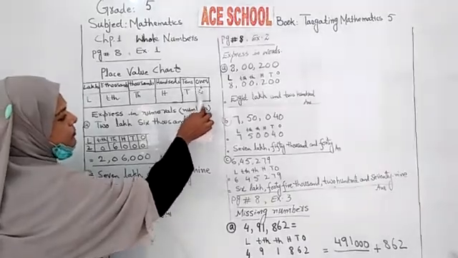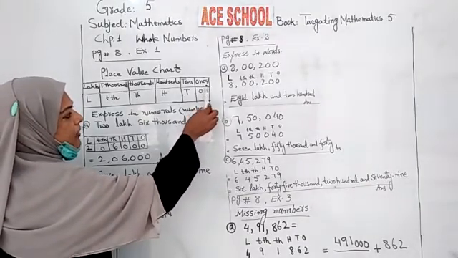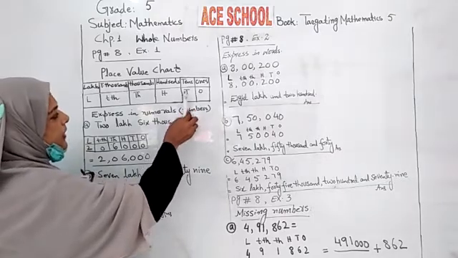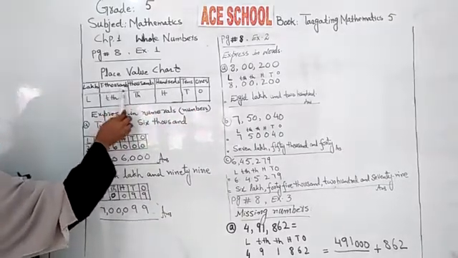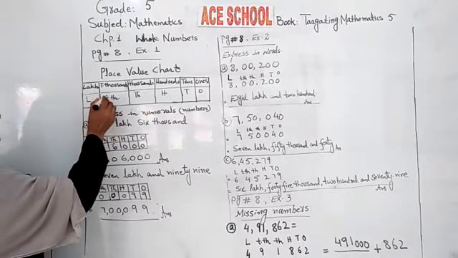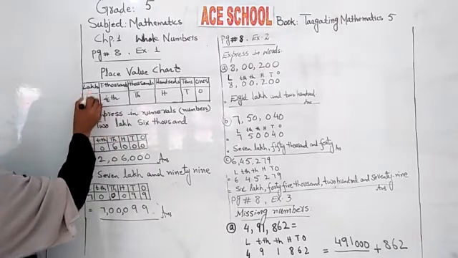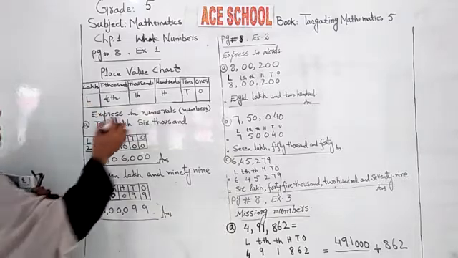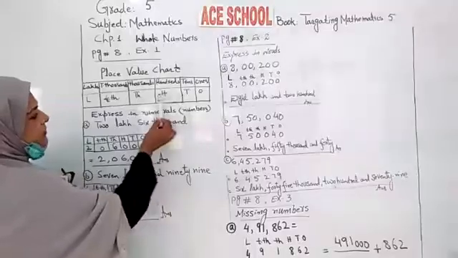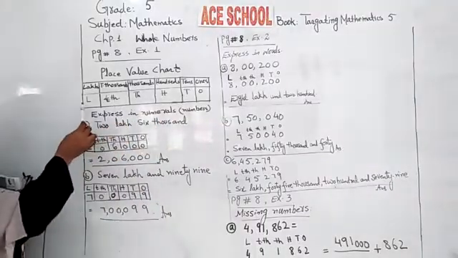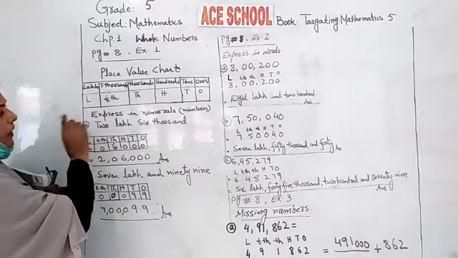Now shortly we represent ones by O, tens by T, hundreds by H, thousand by TH, 10,000 by T dot TH and lakh denoted by L. Now you have to learn by heart this position: ones, tens, hundred, thousand, 10,000 and lakh. Now on sixth position we have lakh.